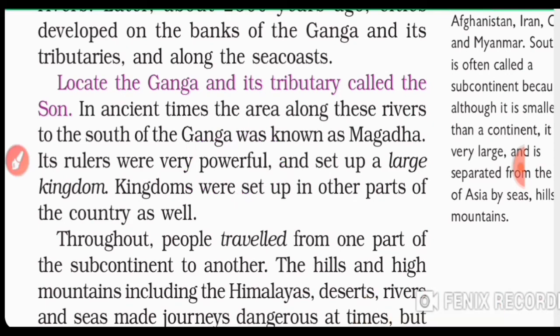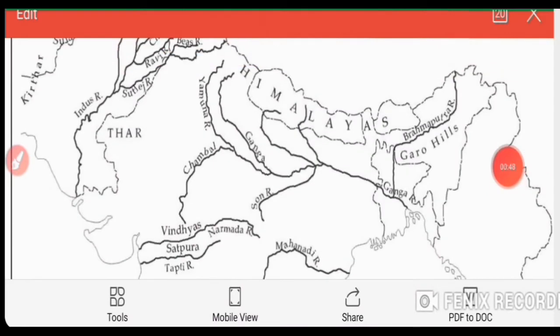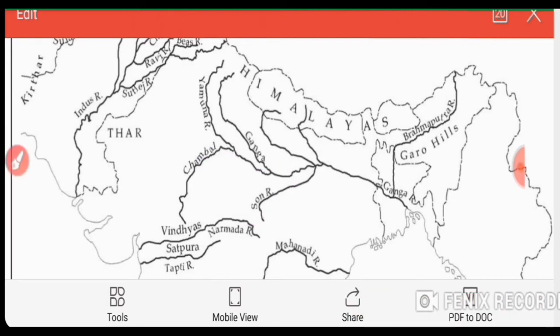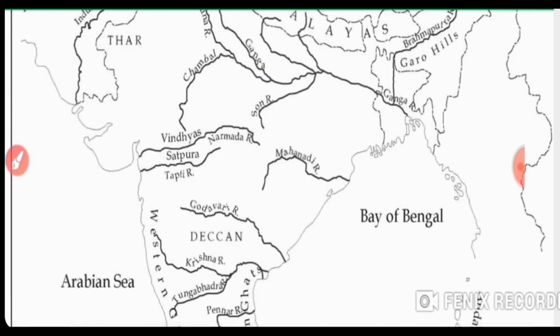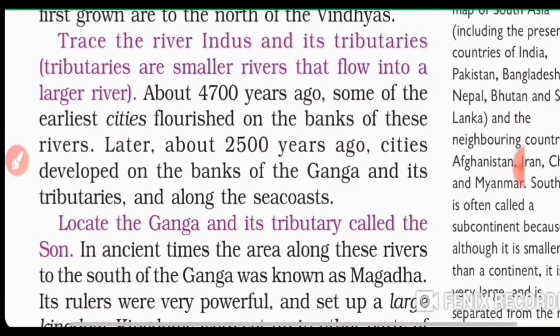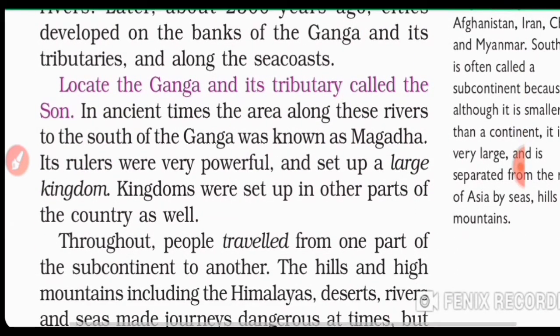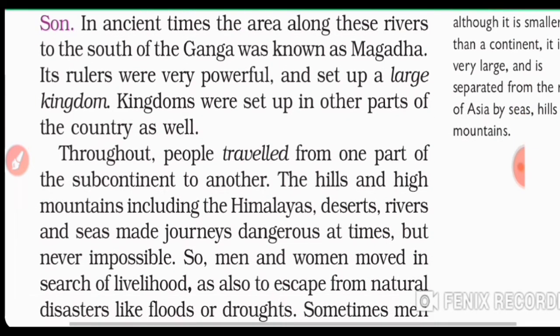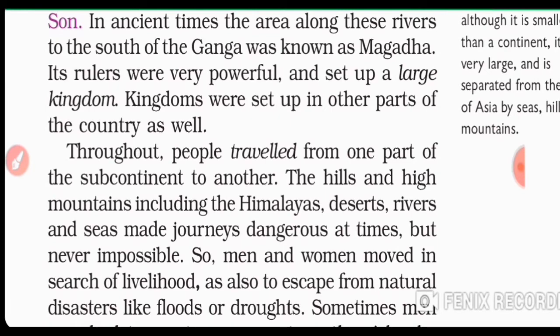So let's locate it on the map. It's said that somewhere here in the south of this river, the ancient kingdom of Magadha was located, and it's a very powerful kingdom, and it also was one of the largest kingdoms in ancient India. And kingdoms were also set up in other parts of the country as well, like the Vijayanagar kingdom, and other kingdoms were also set up.